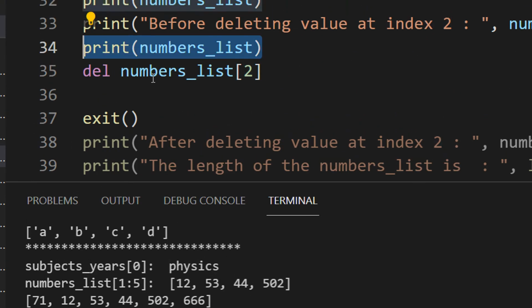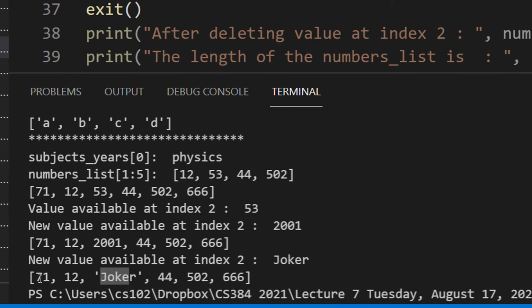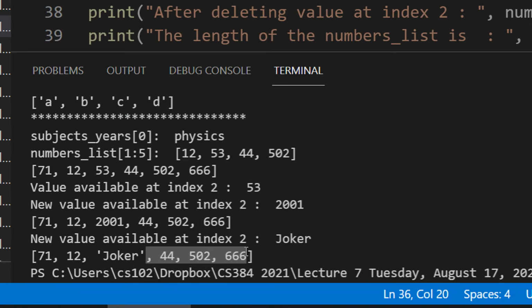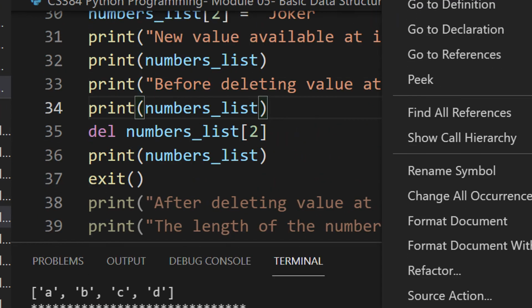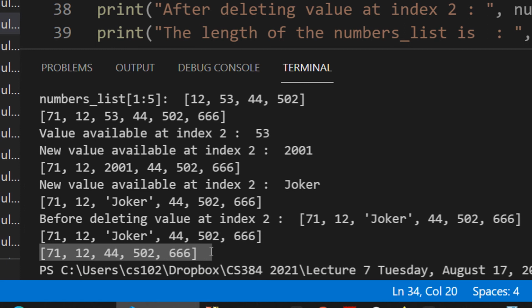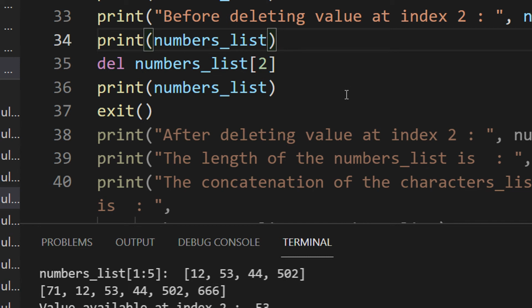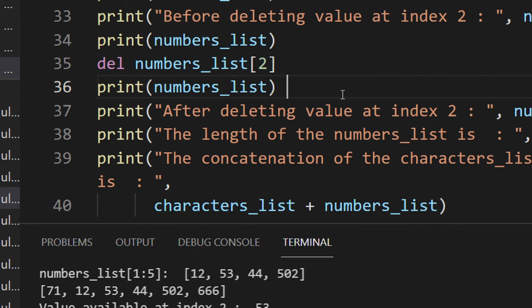Let me just delete here and then print here. You will see it will become 71, 12, 44, 502, 666. Let me just run the code. You can see the joker is lost here. So if you want to delete an element from the list, you need to use the del keyword. Again, it's simple.